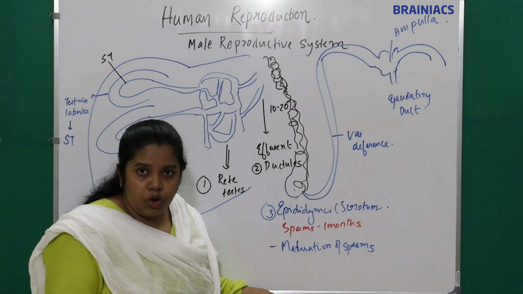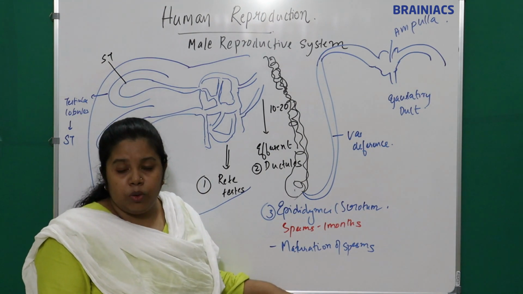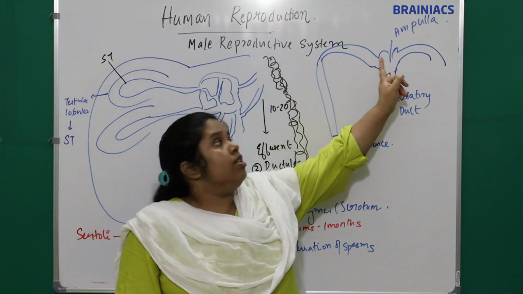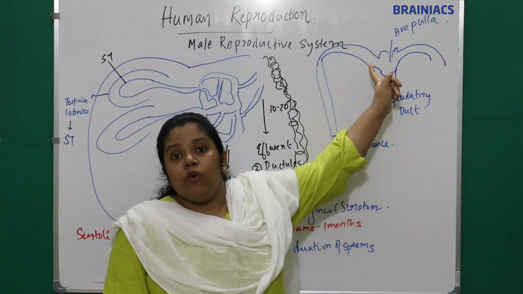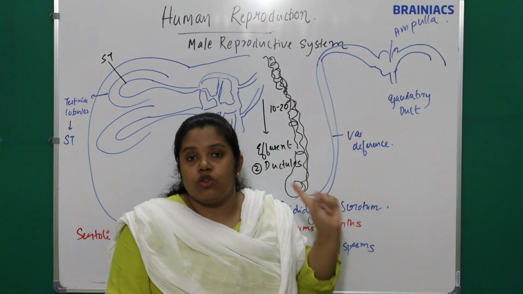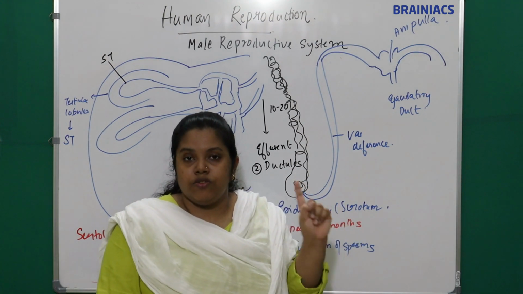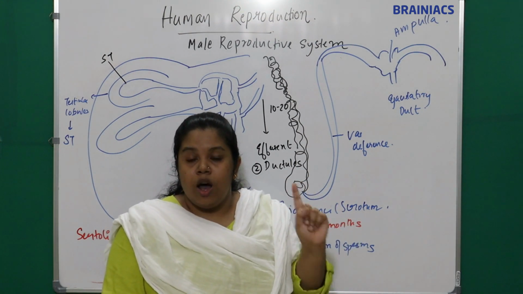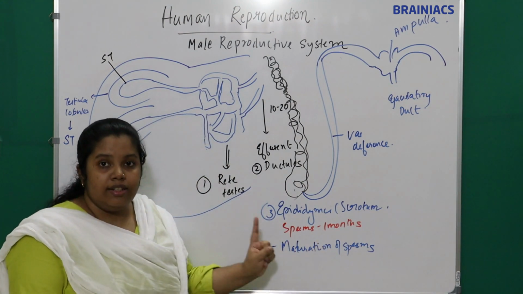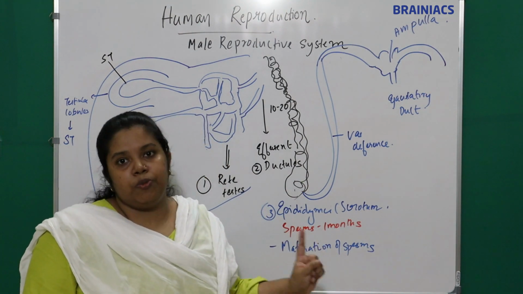The epididymis is only a temporary storage; sperms are stored there only for 1 month. But where is the permanent storage? It is in the ampulla of the vas deferens. So which is the structure which stores sperms? It is the vas deferens. The epididymis is the structure where maturation of sperms occurs.